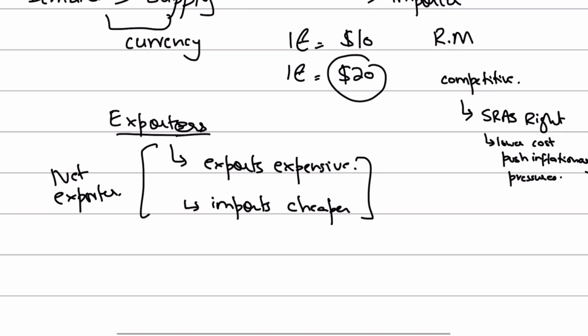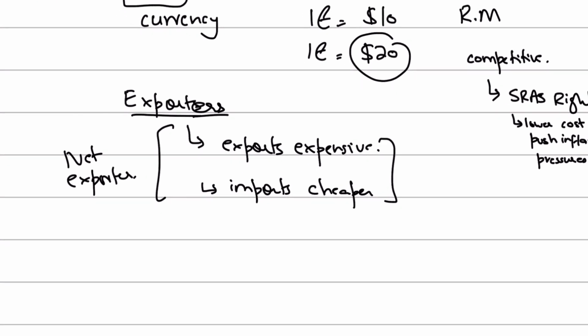Now you guys need to understand that economic theory suggests that if your imports become cheaper, demand for imports rises, right? And as a result of that, your import expenditure will definitely increase as well.